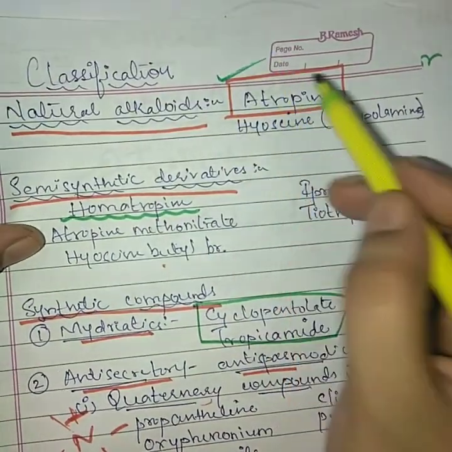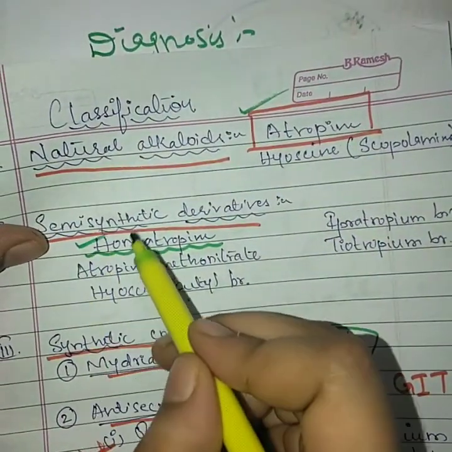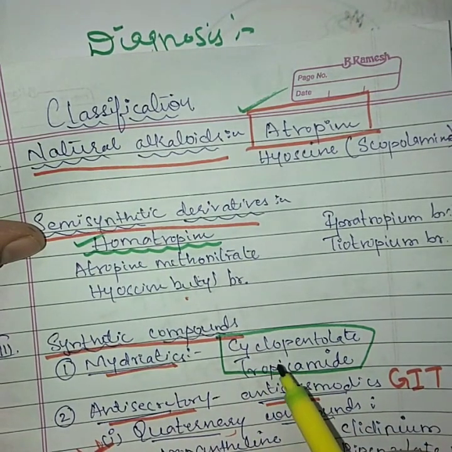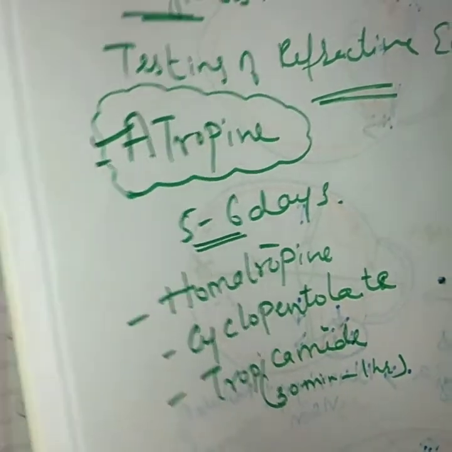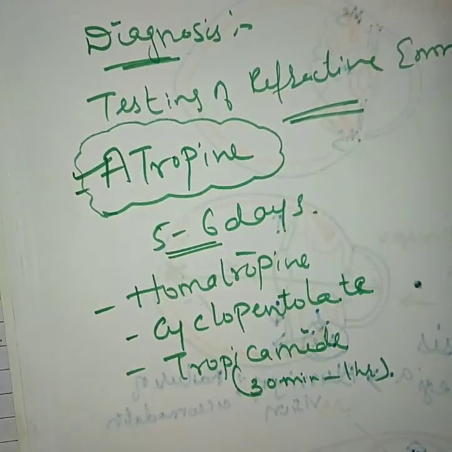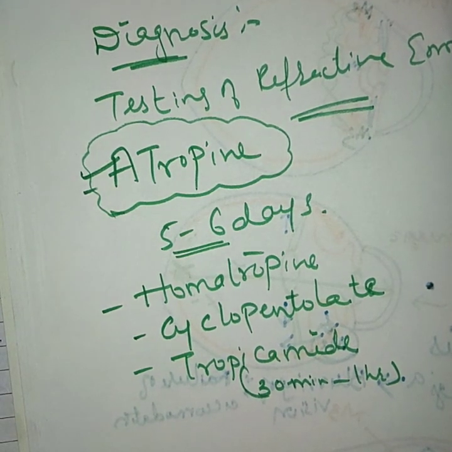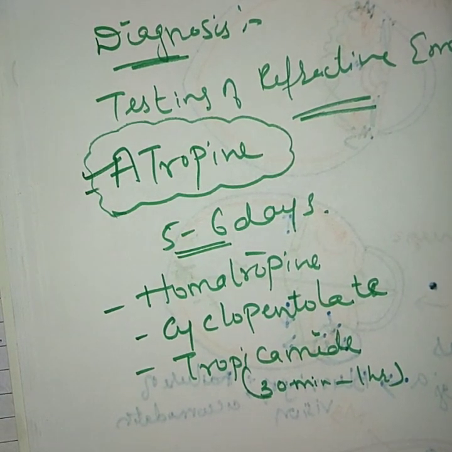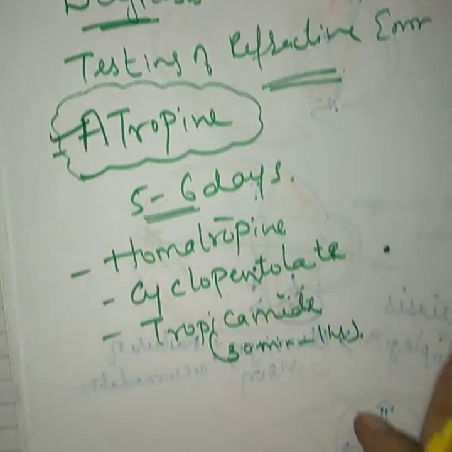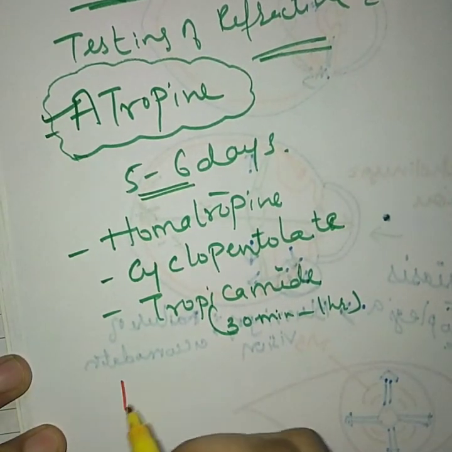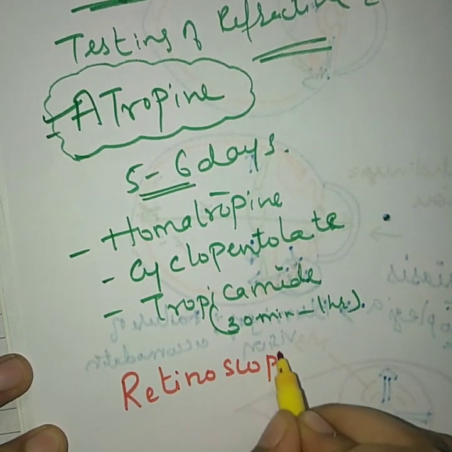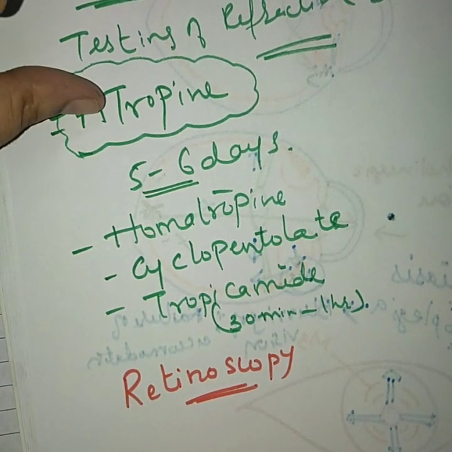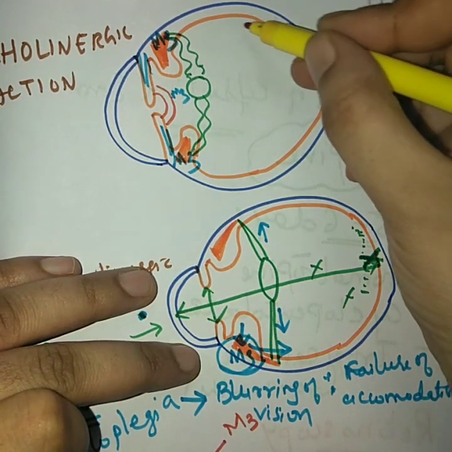So atropine has action on the eye. Apart from atropine, homatropine and these two mydriatic drugs have action on the eyes. And the actions they produce are mydriasis and cycloplegia, which is very much required in refractive error testing. After refractive error testing, we have one more diagnostic test that needs to be performed in the eye, that is retinoscopy. Retinoscopy means we are doing some diagnosis of the retina. Retina is present somewhere here.